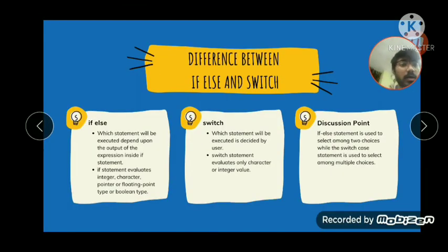So the basic difference is that in if else, which statement will be executed depends upon the expression and the statement inside it. This means the user has less power in an if else statement. It will execute sequentially, and it is dependent on the conditions already set in the program. But in switch case, it is user defined. The user is more in control and can choose which case to be executed. As I said, we can use cases alternately and randomly, but if else is sequential.